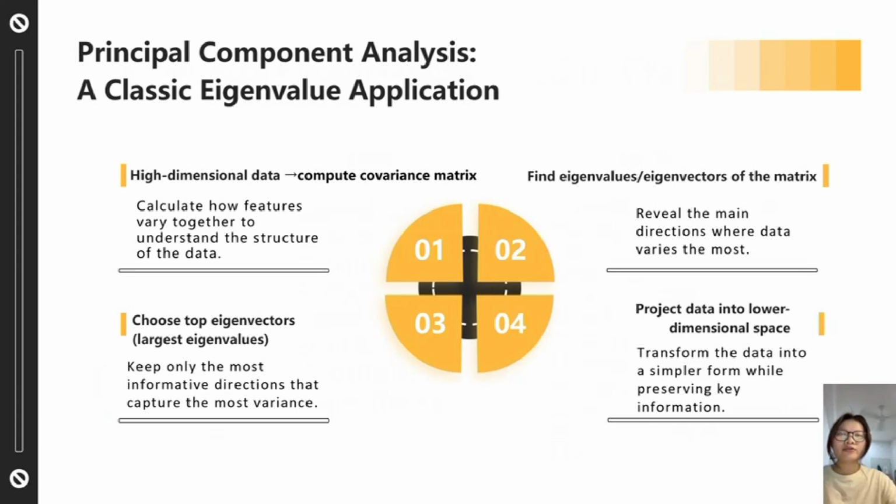Let's look at how PCA uses eigenvalues and eigenvectors to simplify complex data. First, we start with high-dimensional data and compute the covariance matrix to understand how features vary together. Next, we find the eigenvalues and eigenvectors, which reveal the directions of greatest variance and how much information each direction holds. Then we select the top eigenvectors based on the largest eigenvalues, keeping only the most informative directions. Finally, we project the data onto these directions, reducing it to fewer dimensions while preserving the key structure. This makes the data easier to analyze and is widely used in tasks like image compression and pattern recognition.